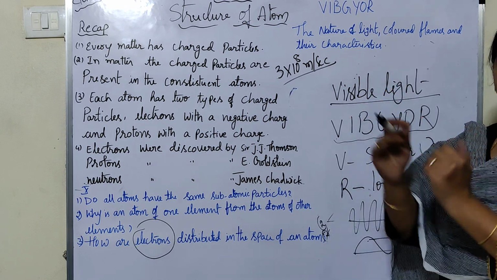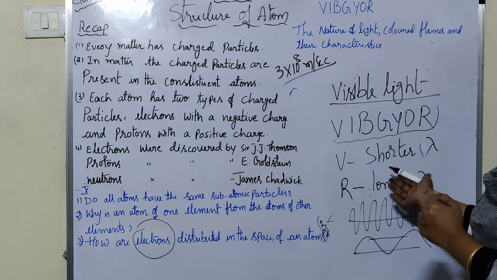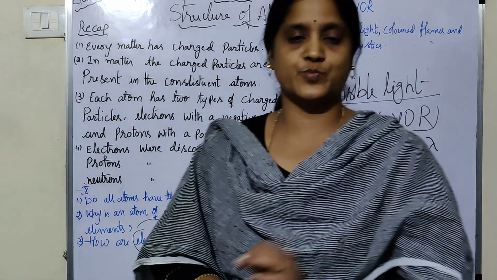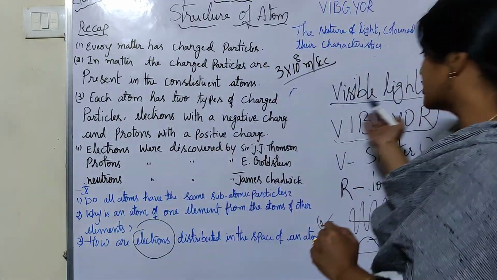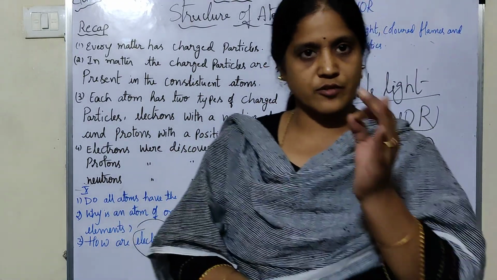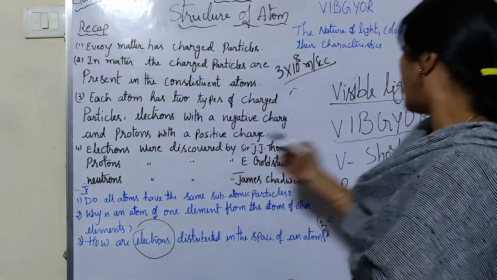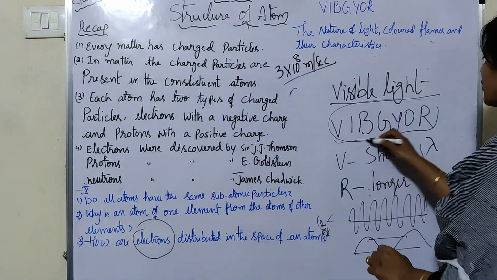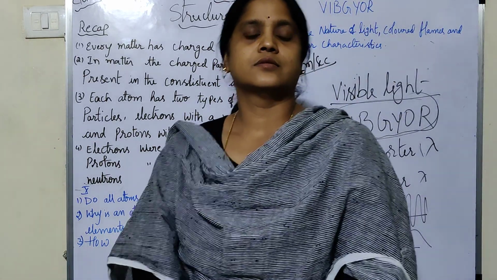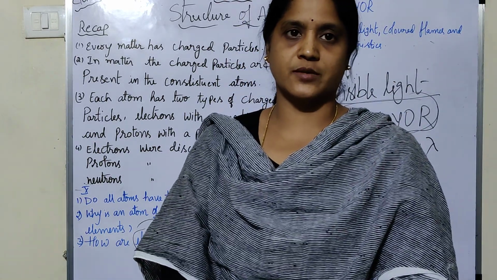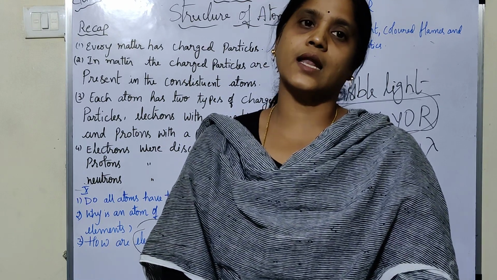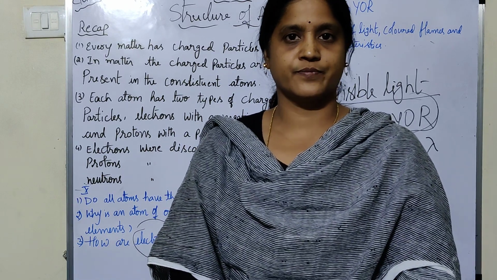So the entire range of all these wavelengths is known as the electromagnetic spectrum. If you take only the visible light, all these frequencies are known as the visible spectrum. And in the next video we will discuss what the electromagnetic spectrum is. Thank you.